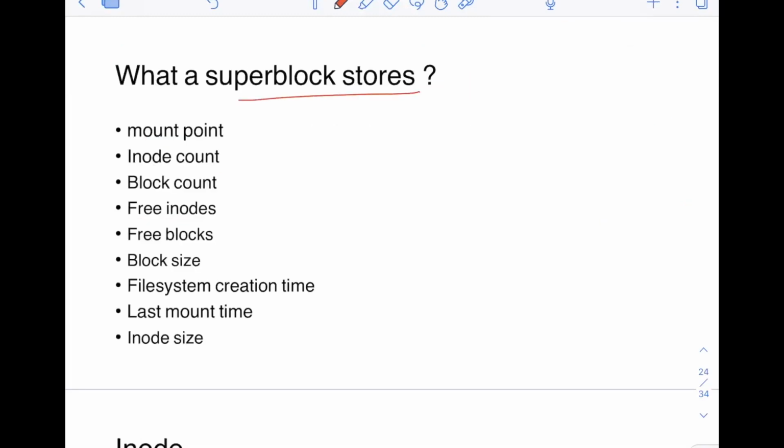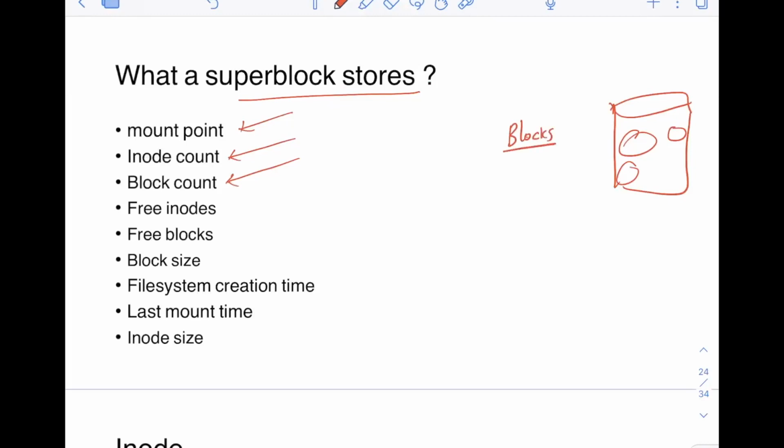Of course, I told you it stores the metadata about the mounted file system. These are some of the metadata it stores. It stores the mount point where the file system is mounted. It stores how many inodes are there in that file system, and how many blocks. As I told you, for the disk it is sectors, but the file system will see all of them as blocks. So it will store how many blocks there are, how many of them are free, and how many are occupied. All of that information is stored in the superblock.